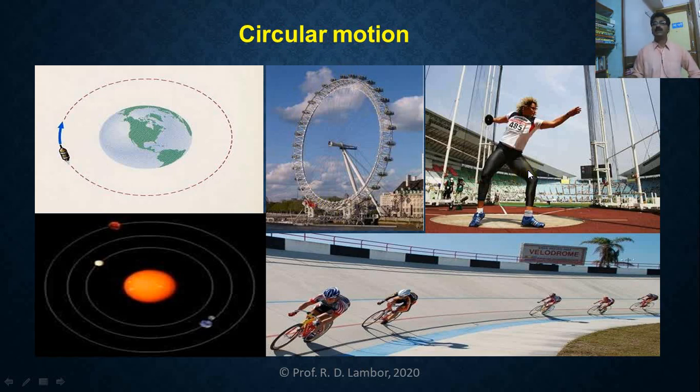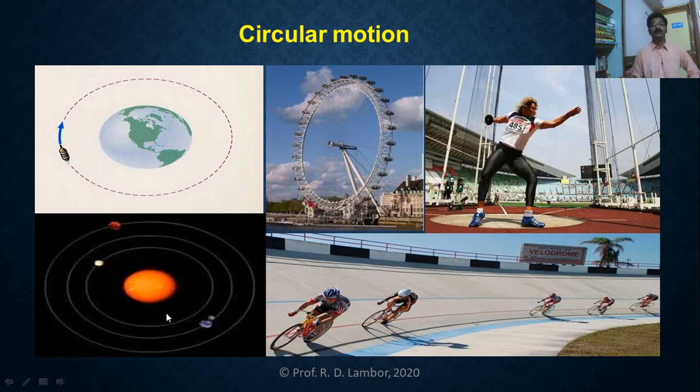In the third picture, athletes. Before throwing this object, the athlete has to complete a certain number of rotations. And then he will throw this object to gain maximum result.